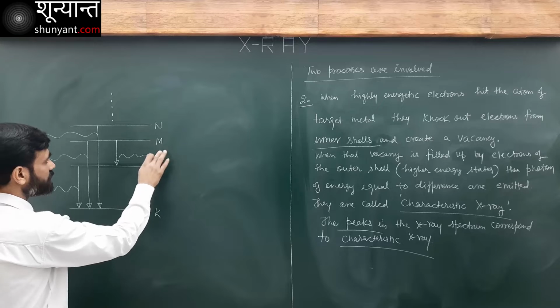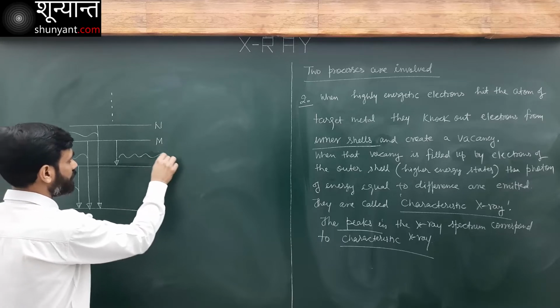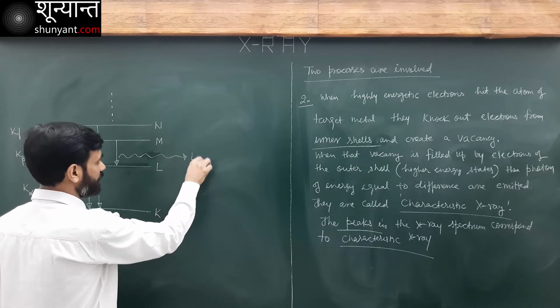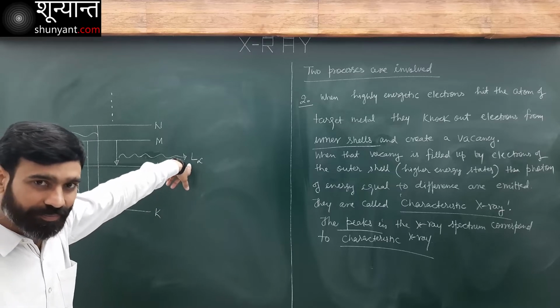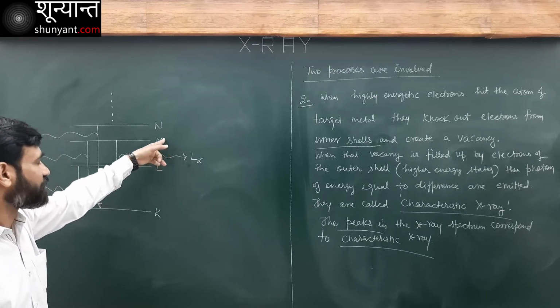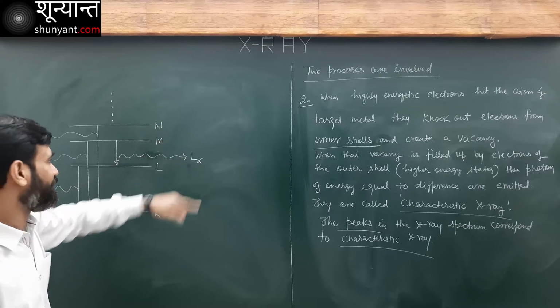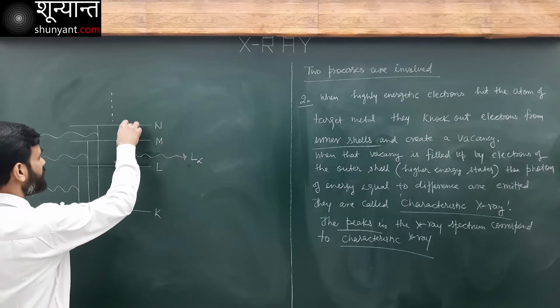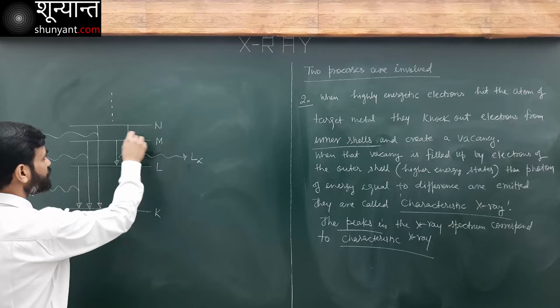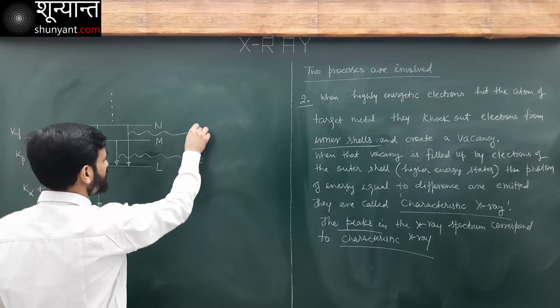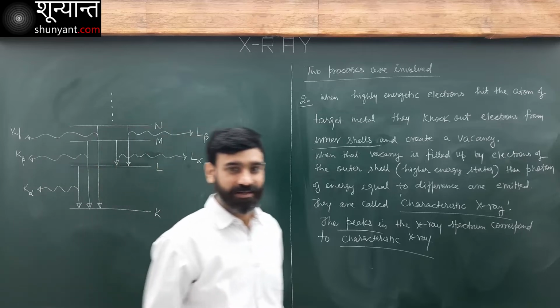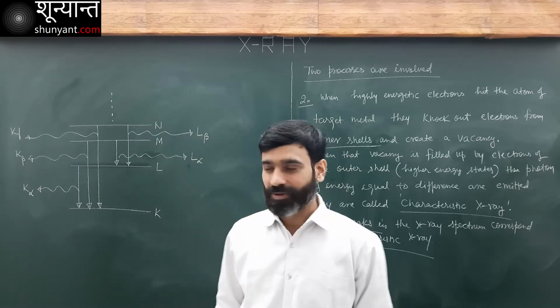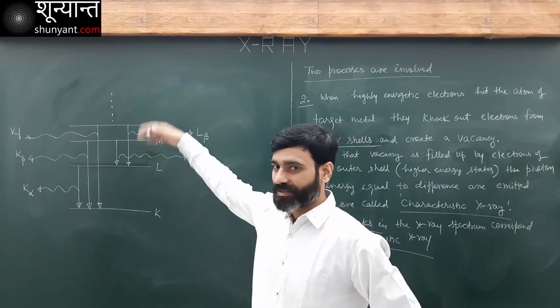This will be known as L alpha. Vacancy in the L shell being filled up by an electron in the M shell: L alpha. Then, if the vacancy is filled up by an electron in the N shell here, this becomes L beta. It keeps on going. You understand the nomenclature? You understand it for K and L, you understand it for all the others.